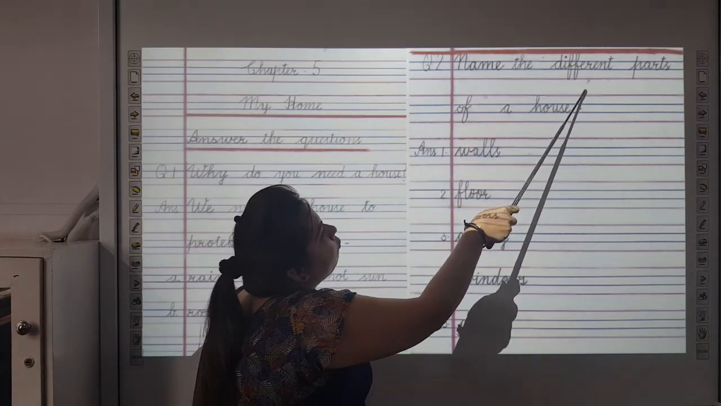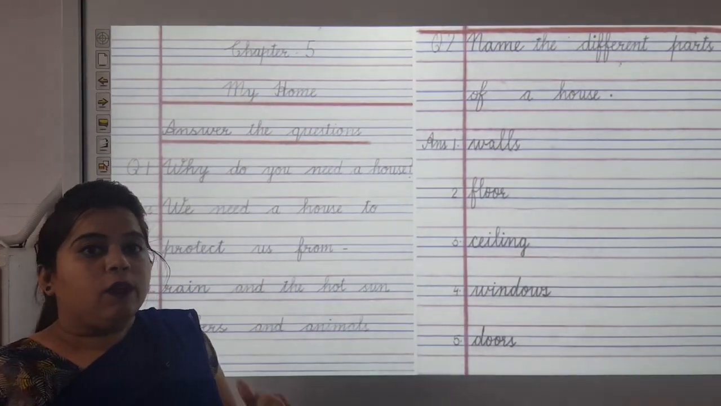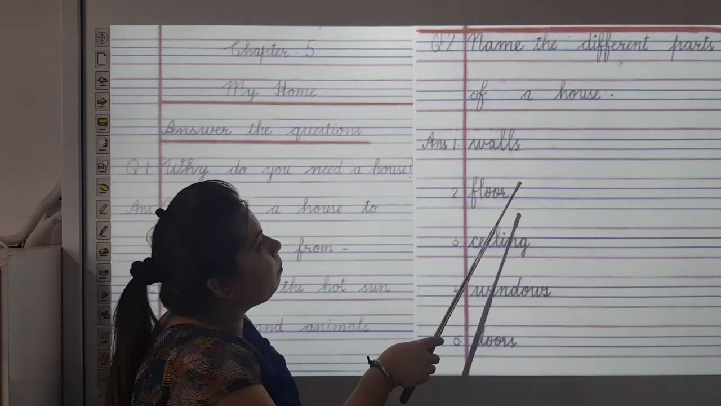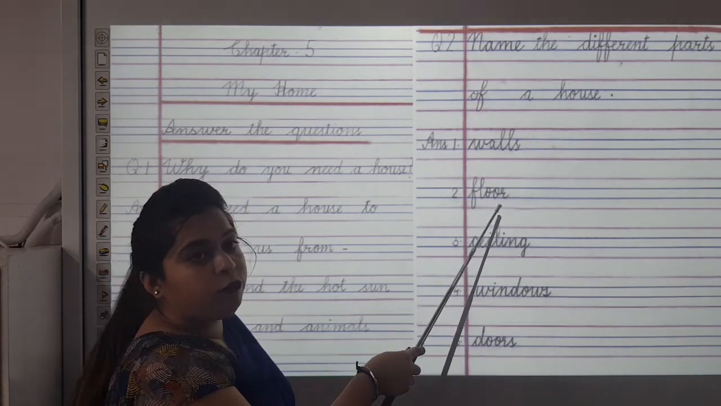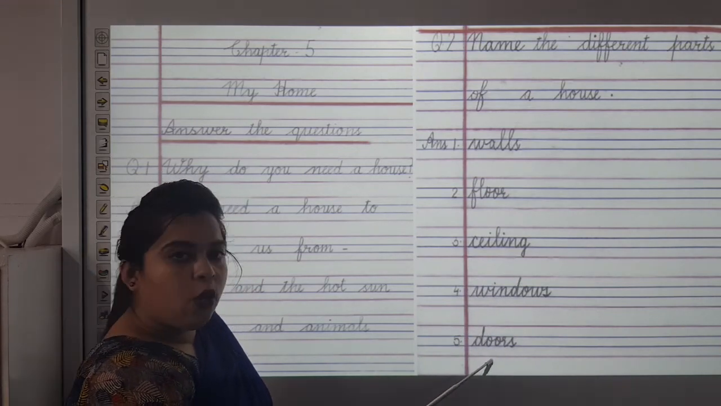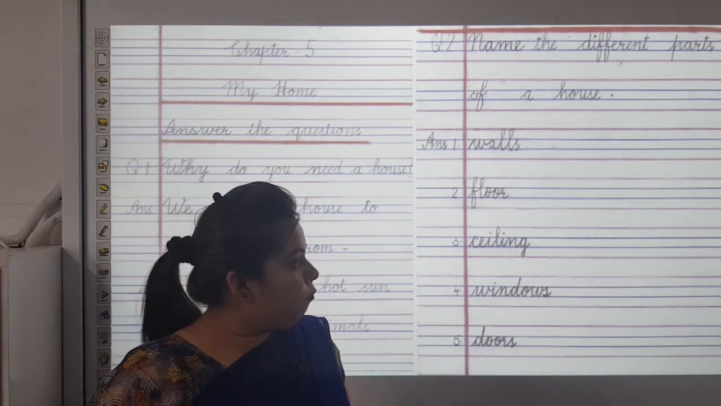Name the different parts of a house. Now we have different parts in a house. Let's see what are different parts. Walls, floor, ceiling, windows and doors. Now we will revise hard spellings of this chapter.